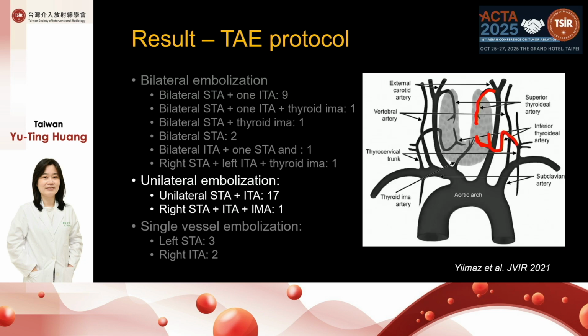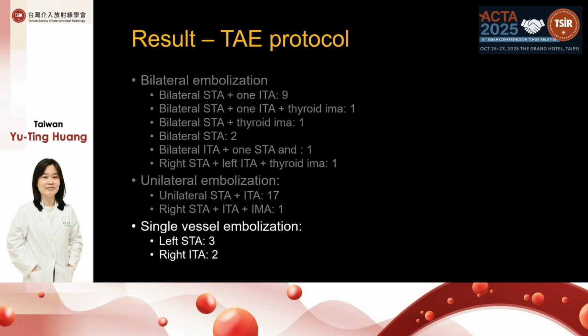The next category is unilateral embolization, typically applied for patients with unilateral disease only, or a dominant nodule in one lobe only. Typically, the unilateral superior thyroid artery and the ipsilateral inferior thyroid artery were embolized. The next one is less common: single vessel embolization.